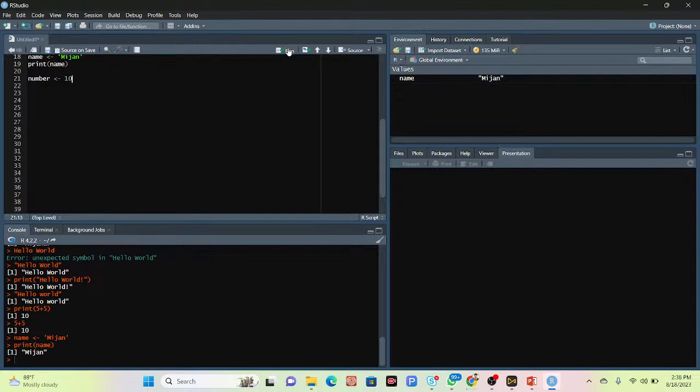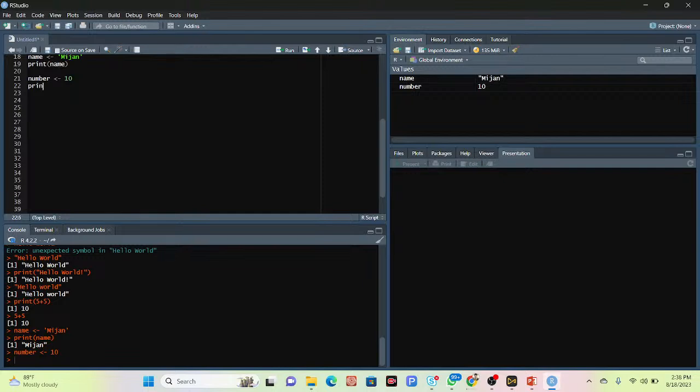Then I print that number. I use the print function, call this variable name number, and click run. This time I can get the value here. You can see I can get the result. So this is the technique for variables, and we can get the output.